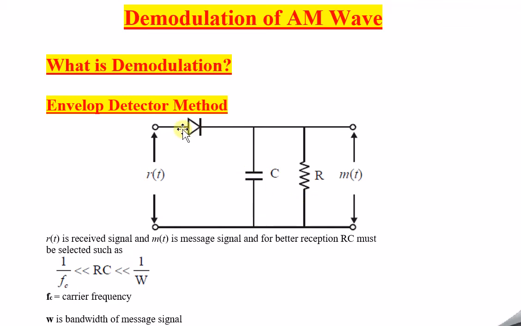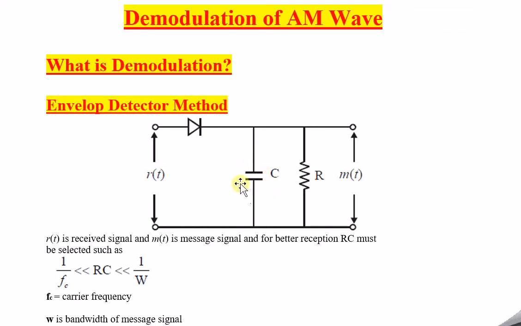Here, how the demodulation exactly occurs is very simple. R of t is the AM wave signal which is given as input, and this AM wave signal is passed to the diode. This diode acts as a rectifier, which functions during the positive half cycle; whenever it is there, the signal will be allowed to pass through it.